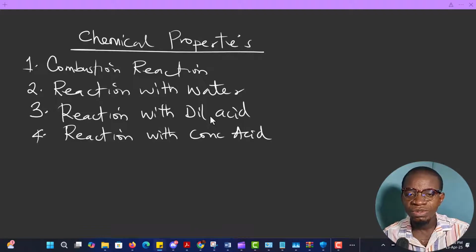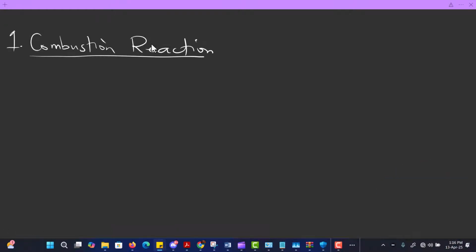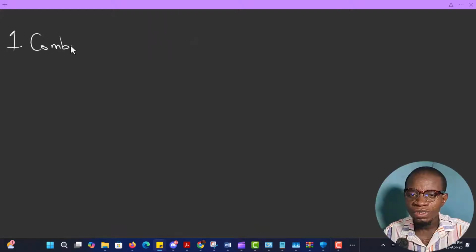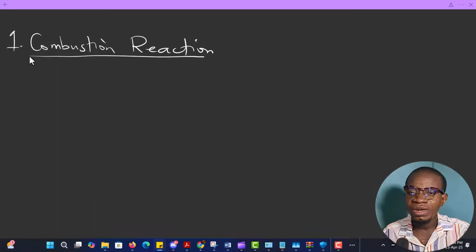Let's start with what you call combustion reaction. Let's check if metals burn in oxygen or they don't burn in oxygen, and which metals burn and which of them don't. So that's what we are going to start with. My first one is combustion reaction. Now, I actually forgot to list to your class the metals that we have.